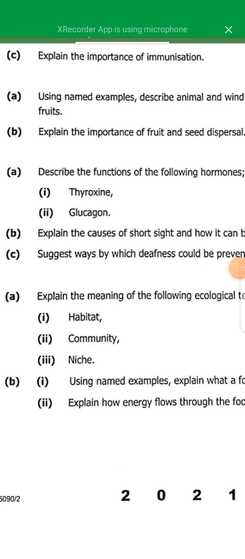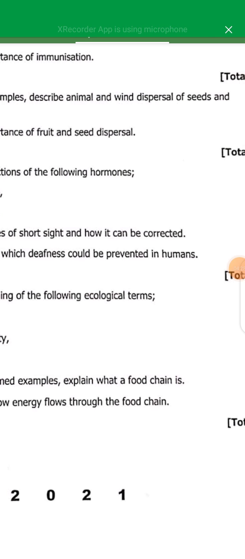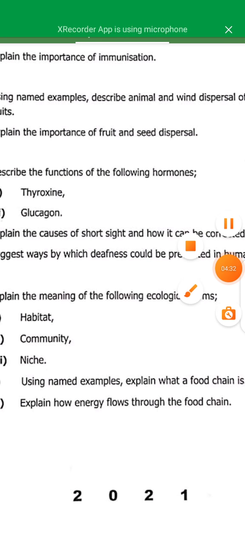Now our question, question 10 part 1: habitat. A habitat is a place where organisms live. A community is a group of populations living in the same area that can interact with each other. A niche is a specific role an organism plays in an ecosystem. Then it says, using named examples, explain what a food chain is.